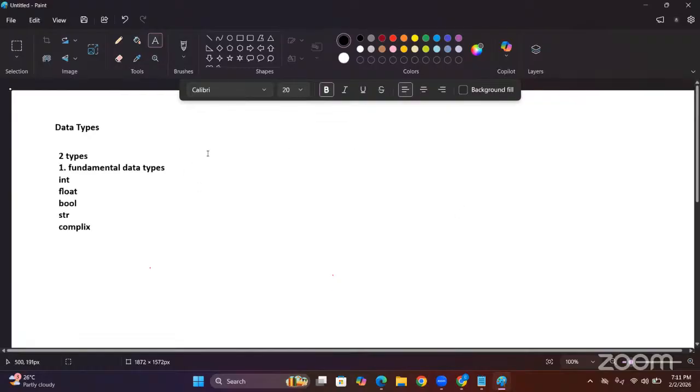The second one is collection data type. Today we are going to focus on